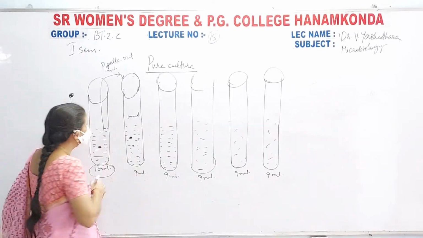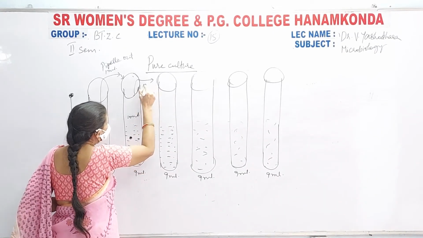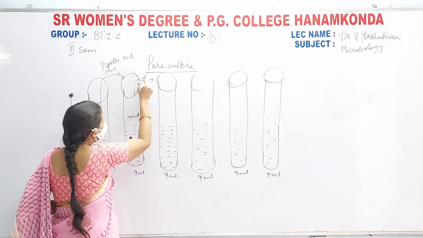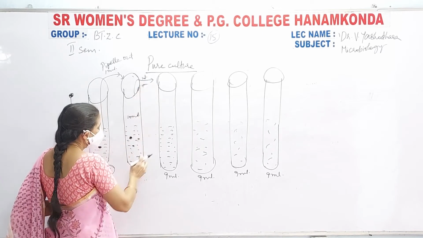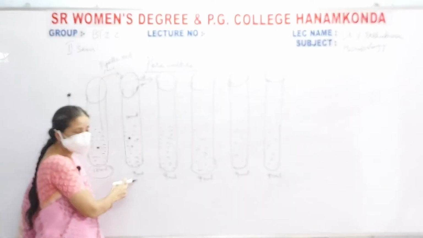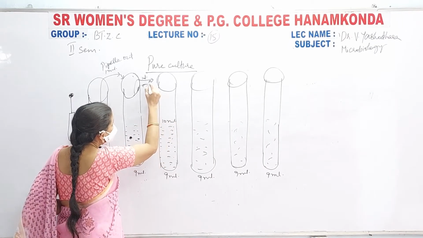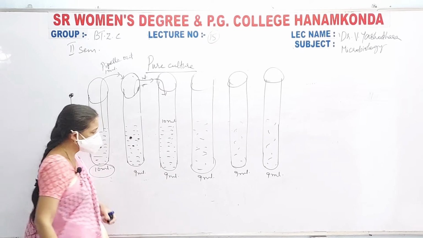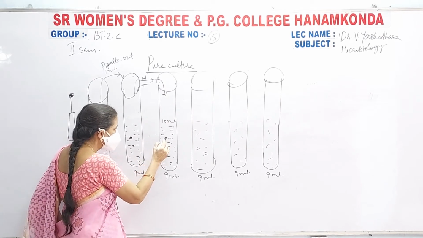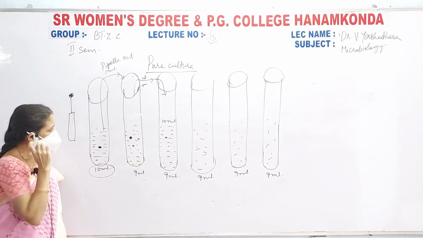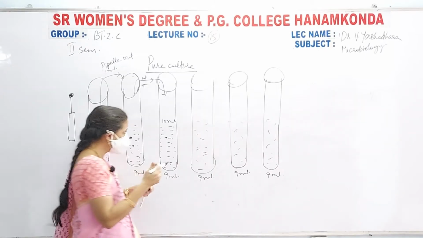Then immediately take 1 ml of this medium. Then it again becomes 9 ml, and now this becomes 10 ml. Add it to the next tube. Now shake it well. Keep it for 5 minutes.